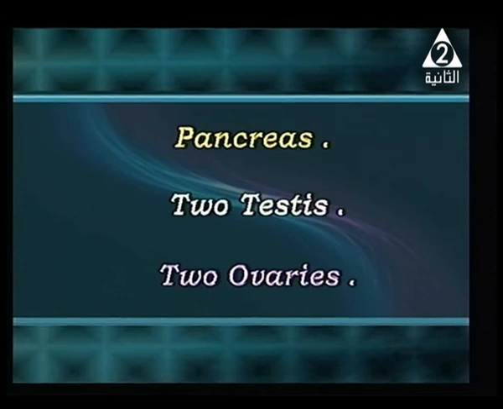Two testes and two ovaries. Two testes are related to the male, two ovaries are related to the female. Two testes secrete testosterone hormone, while two ovaries secrete what? Yes, both of them secrete estrogen and progesterone hormone.